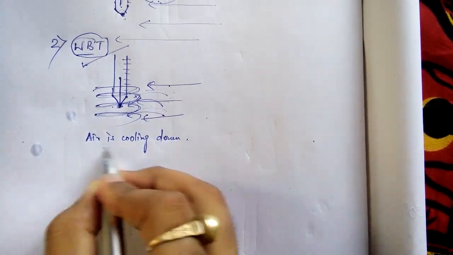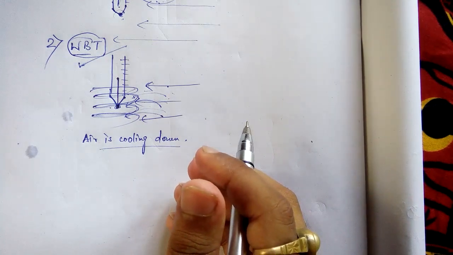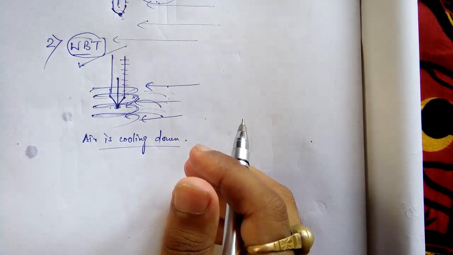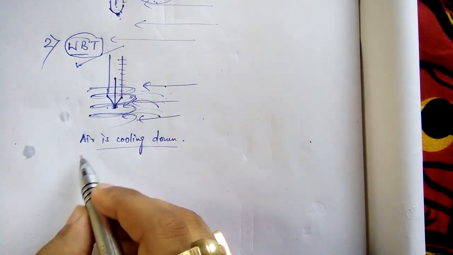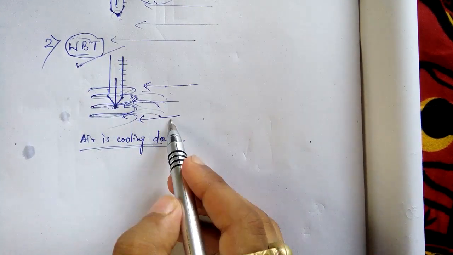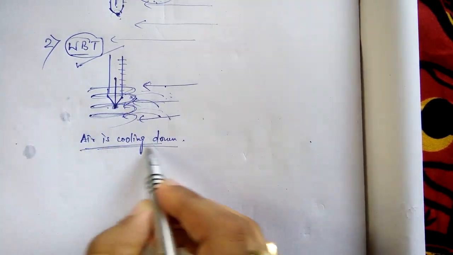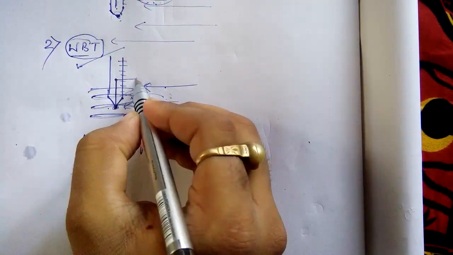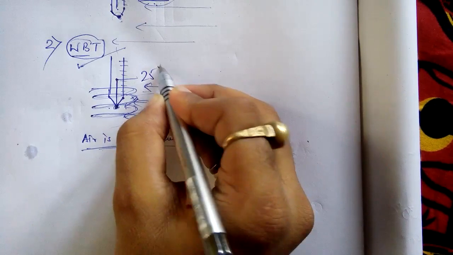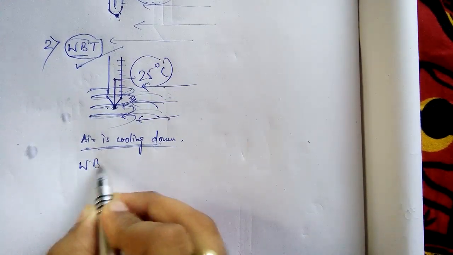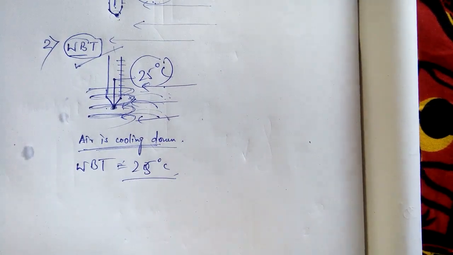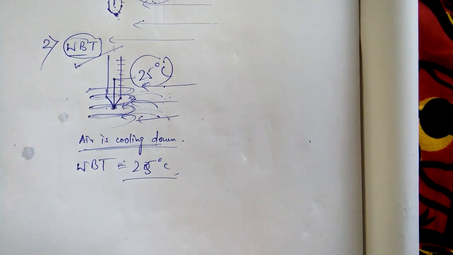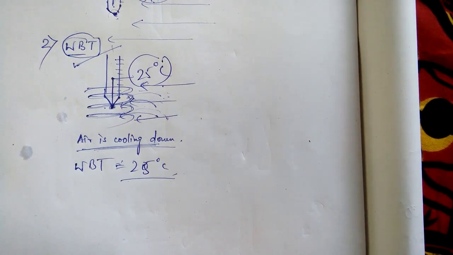Air is cooling down. This is the same as the phenomenon that when you take a bath you feel cool and pleasant, because the moisture absorbs the heat of your body. Water absorbs the heat of your body. Similar is the case here. Moisture is absorbing the heat from air. Now air is cooling down and the temperature recorded in the thermometer is, suppose, 25 degrees Celsius. This is known as WBT. WBT is 25 degrees Celsius in this example. Okay, now what is its significance? That is very important. What is the significance of WBT?